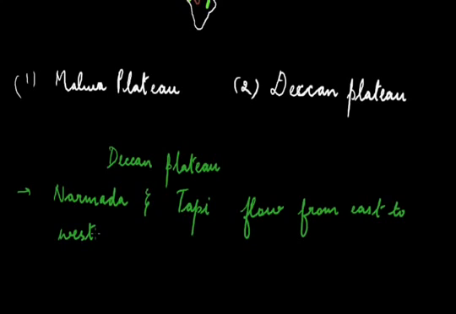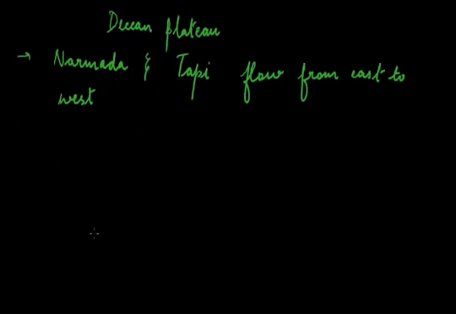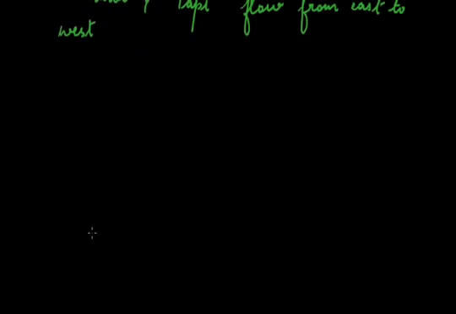The rivers flowing through this plateau have cut deep valleys and divided the plateau into several smaller plateaus such as the Maharashtra Plateau, the Andhra Plateau and the Karnataka Plateau. These are the names as per the states. So we can say that the Maharashtra Plateau, the Andhra Plateau and the Karnataka Plateau are the parts of the Deccan Plateau. Now we come to the Sahyadris or the Western Ghats. Students should remember that the Western Ghats are also known as the Sahyadris.